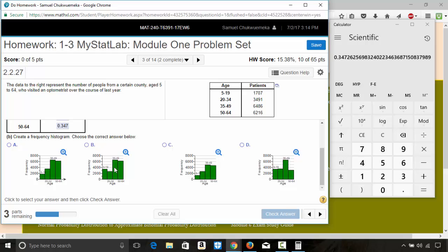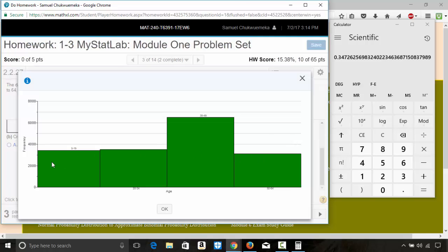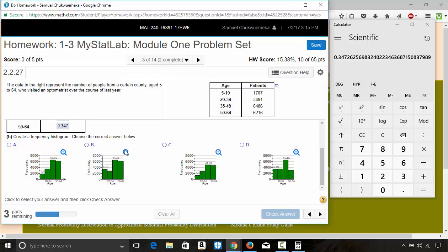So we eliminate B. We're going to look at A, C, and D. It might not be D, because with D, you can compare 3491 and 6216. 6216 is bigger than 3491. But in D, this last one, the 50 to 64 class range, you have 6216 as the frequency, and it looks smaller than 3491. So D will not work. Okay, so we eliminate B and D.